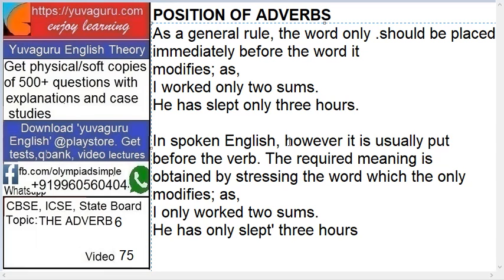In spoken English, however, it is usually put before the verb. So I only worked 2 sums. The required meaning is obtained by stressing the word which the only modifies. So I only worked 2 sums. He has only slept 3 hours. So this is spoken English, but this is correct English. Correct word is this: I worked only 2 sums. So that was the theory and position of adverbs.